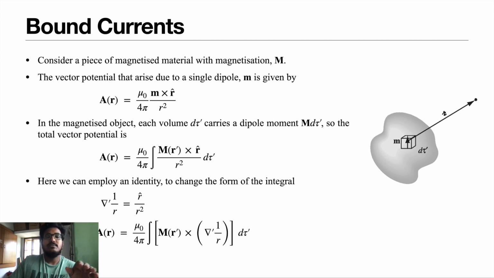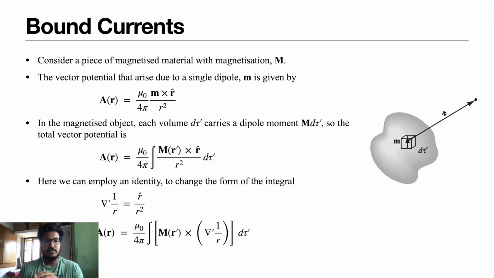The vector potential due to this single dipole is given by A of r equals mu naught by 4 pi, m cross r cap by r square, where r is the distance between the magnetic dipole and the point we are considering.